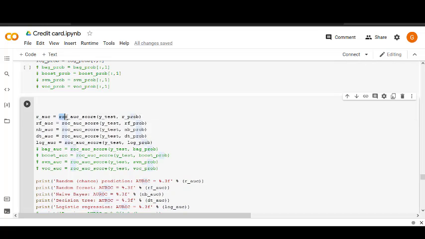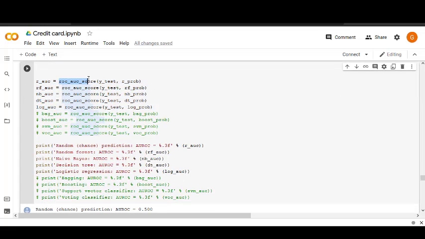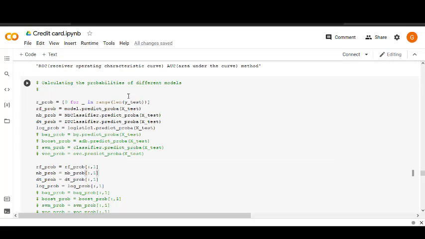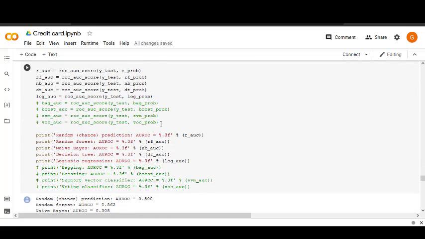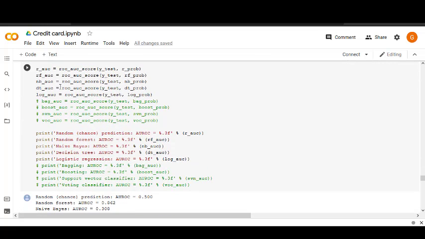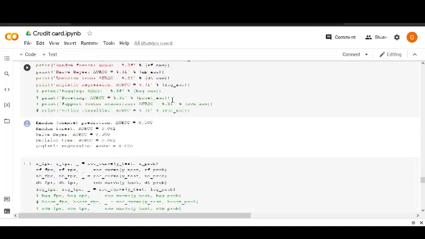Now to calculate the ROC AUC score, we use roc_auc_score with ytest and the probabilities which we calculated just above. For the random forest, I will show you later what rprob here is. These four are the classifier models, but rprob is something different. I will show you in the plot later. Similarly, we have calculated the ROC AUC scores by feeding in the ytest and the calculated probability.